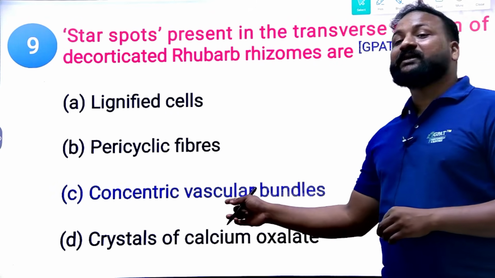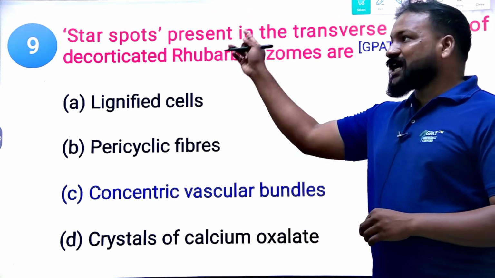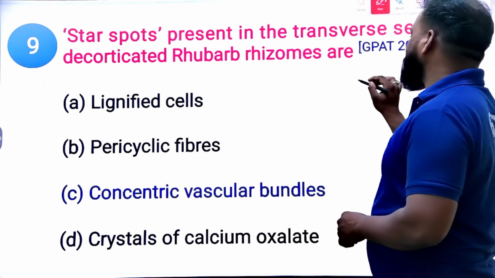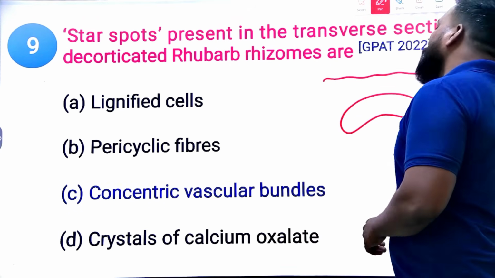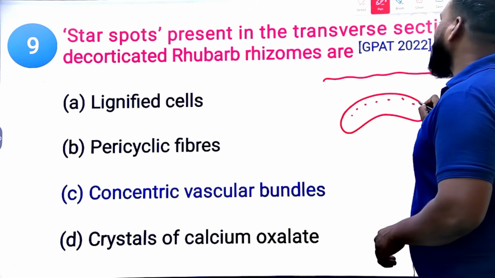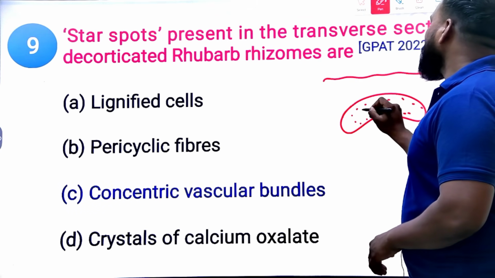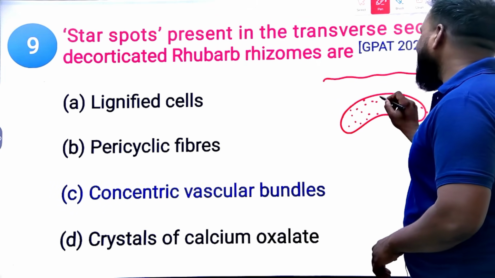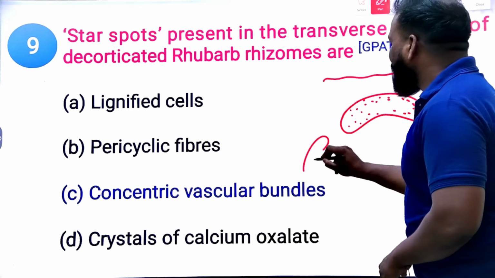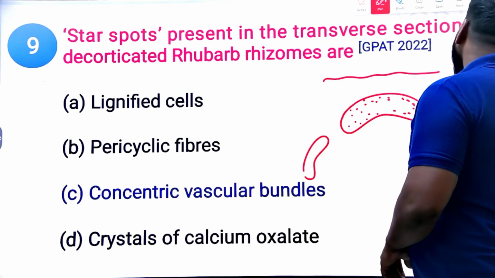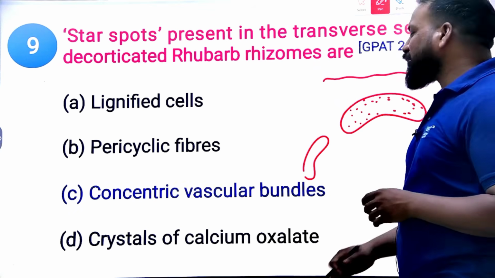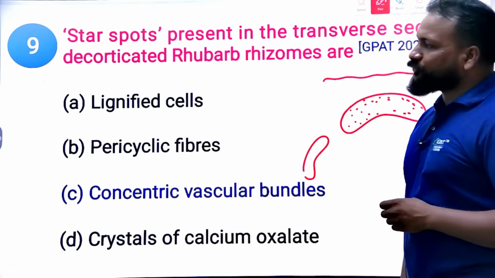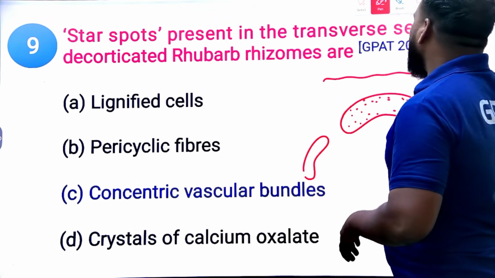So the vascular bundle. When you see the microscopy of this rhubarb rhizome, star-like glittering places are there, and these are nothing but the vascular bundles. The star spots represent the concentric vascular bundles of the rhubarb rhizome.